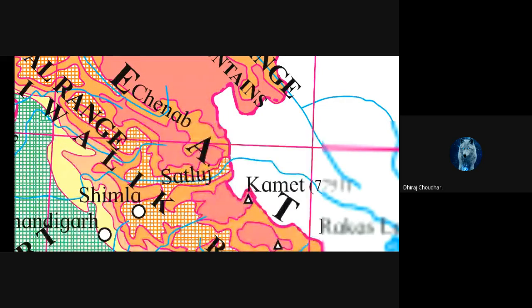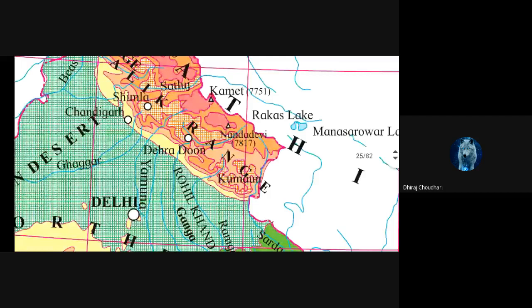I hope you are able to see this. Satluj, okay, near to Simla. So that Satluj river move towards the Punjab, that is towards the Chandigarh. Okay, see here you can see this line, river line goes from Himalayan mountain, then it moves towards the Bias or the Chandigarh or the Punjab. Okay, here is the Delhi. So all this is because of the deposition.